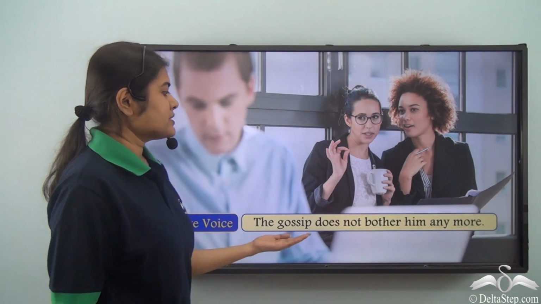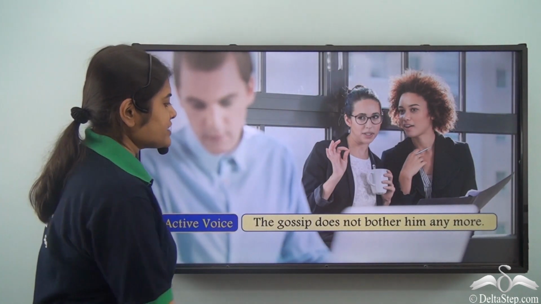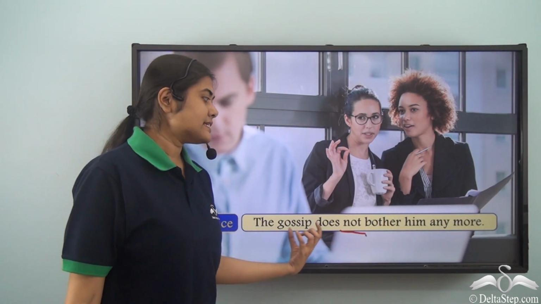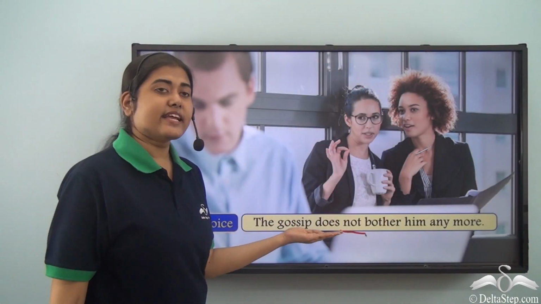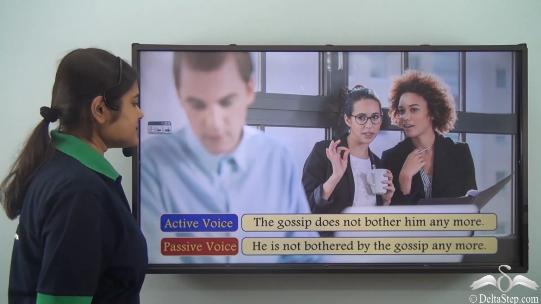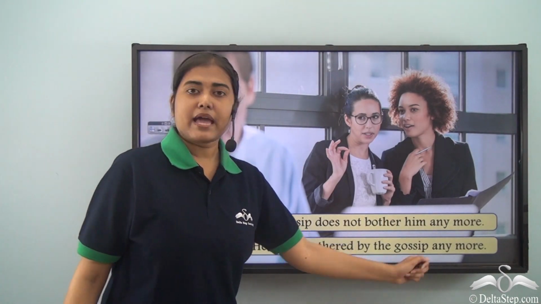The gossip does not bother him anymore. Now here too we see there is a not, so this sentence is negative in its meaning. Now how do I write this sentence in the passive voice? So in the passive voice my sentence will be he is not bothered by the gossip anymore.